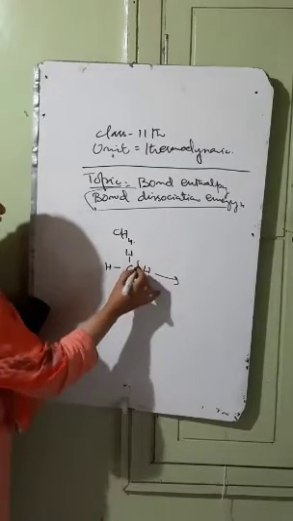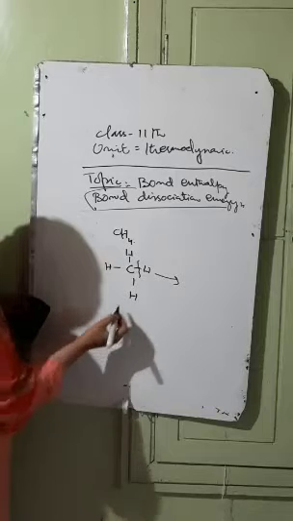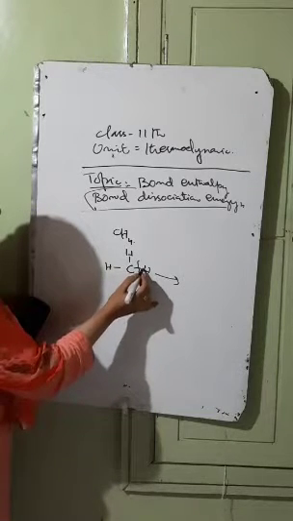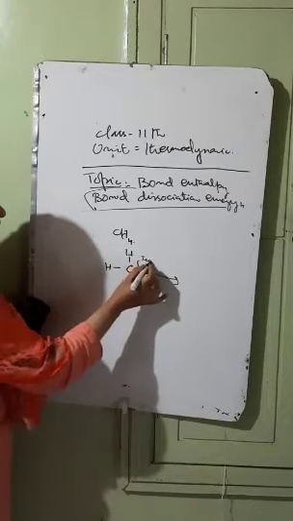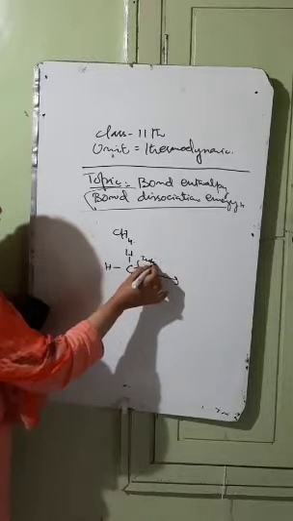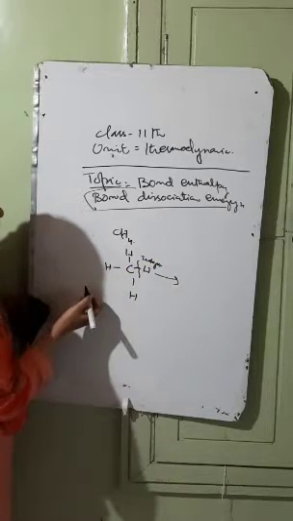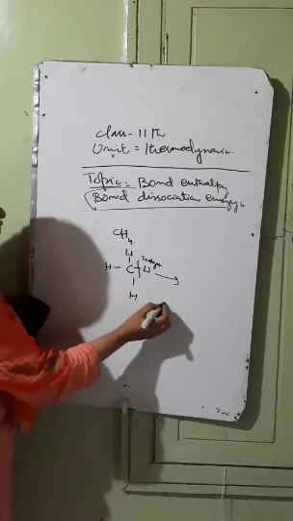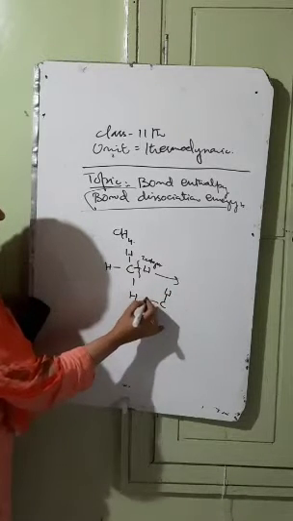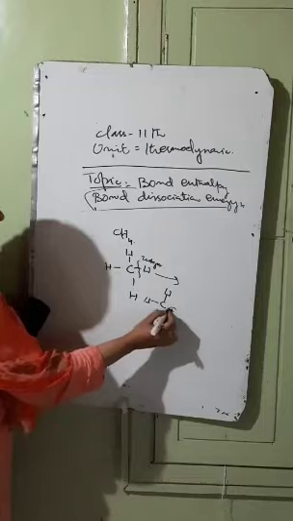Now, some amount of energy, suppose x kilojoule per mole, is required to break the bond between the carbon and the hydrogen atom. Now, the species formed is CH3, that is the C, H, H and H.